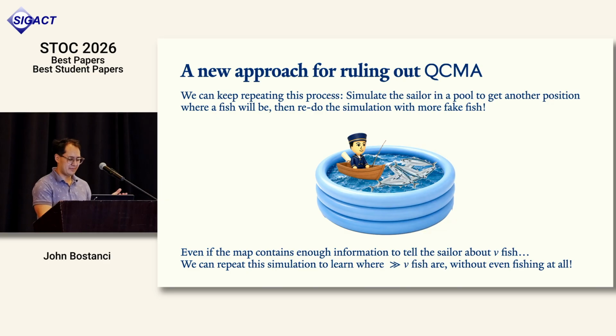And it turns out this small map must tell the fisherman about exponentially many locations. If you're thinking of L as some very, very large number, the map must tell the fisherman about a ton of locations of fish. And we never had to fish in the real ocean, and it turns out this is just a very simple contradiction. There's way too many ways to put fish in the ocean. There's way more ways to put fish in the ocean than there are maps we have to guess. So we can get a contradiction from this statement.